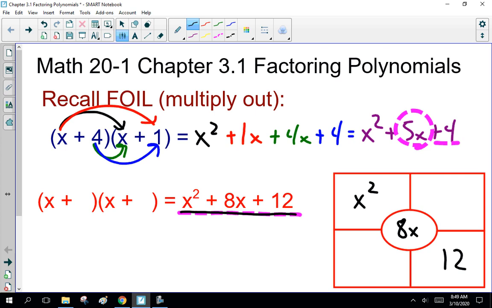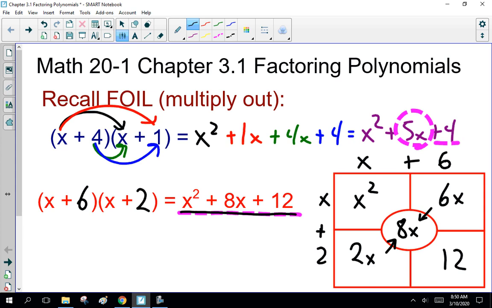So working backwards, using this box, what times what gives us x squared? Well, it has to be x times x. Now, what are two numbers that add together to give us 8 and multiply together to be 12? The only things I can think of are plus 6 and plus 2. That gives us 6x and 2x, which is 8x, and 6 times 2 is 12. So x plus 6 times x plus 2 is x squared plus 8x plus 12.